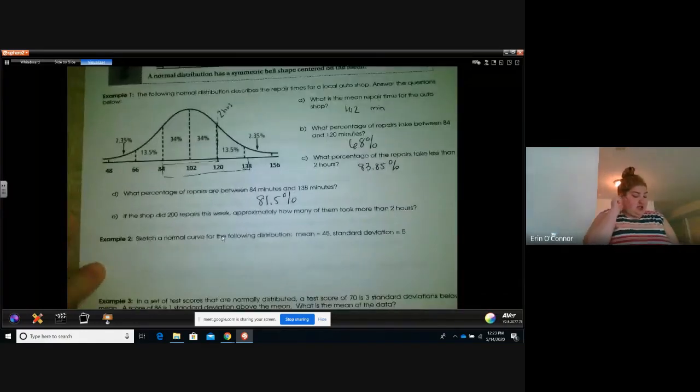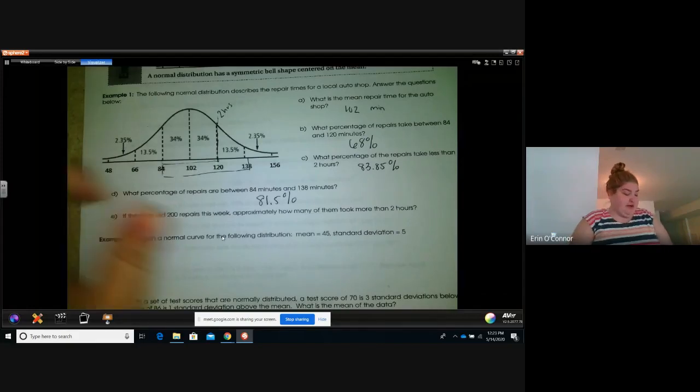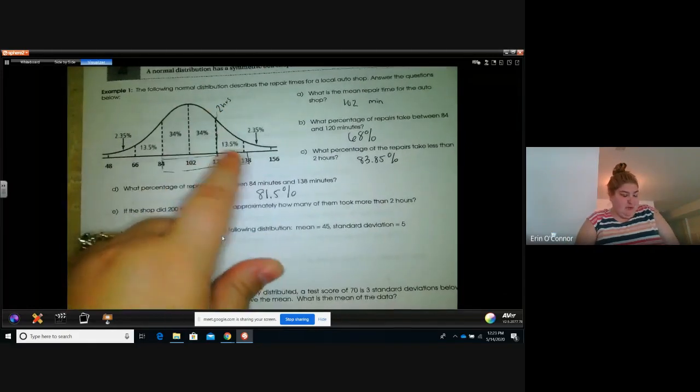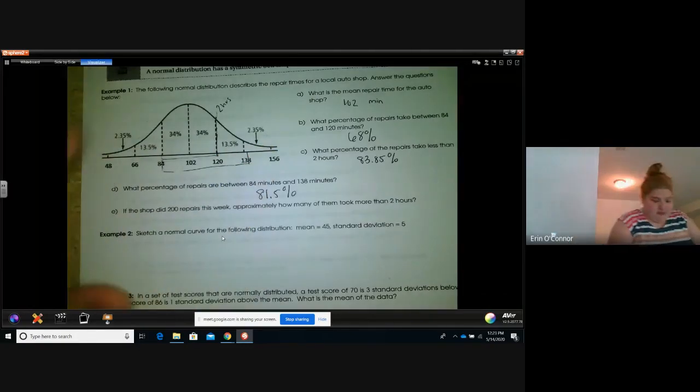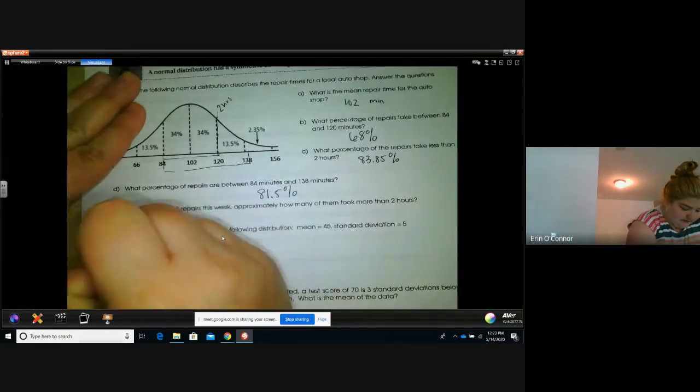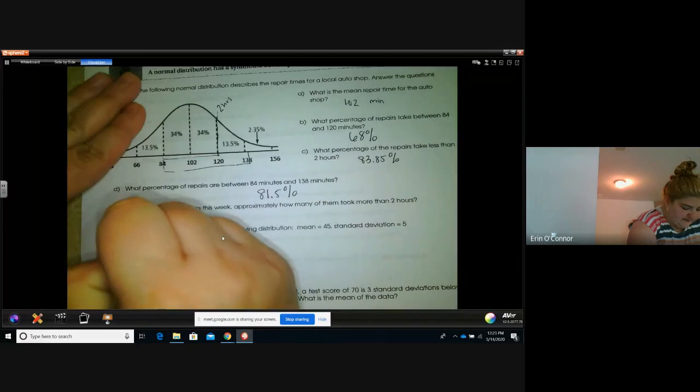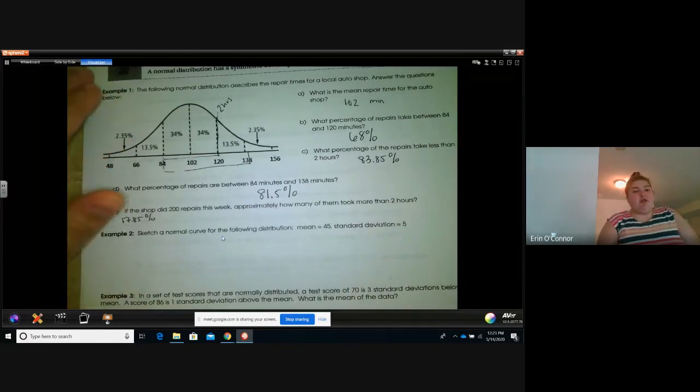If the shop did 200 repairs this week, and this is a key question because I've seen this a lot, approximately how many of them took more than 2 hours? Well, first of all, we need to find the percentage that took more than 2 hours. If this is our 2 hours, more than that is 13.5 plus 2.35. 13.5 plus 2.35 is 17.85%. So 17.85% is more than 2 hours.